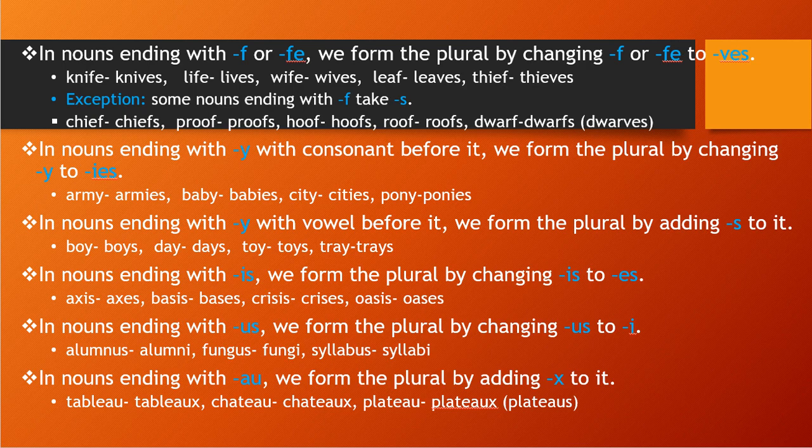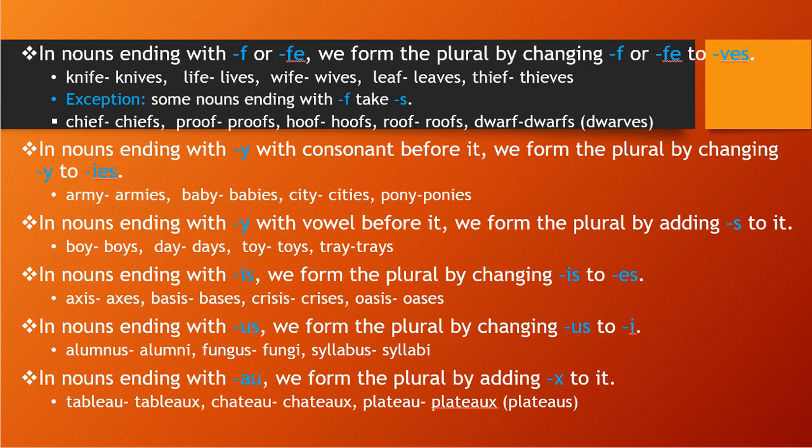So let's discuss the next point. In nouns ending with IS, we will change IS to ES. Whenever the noun ends with IS, see the example: axis, axes; basis, bases; crisis, crises; oasis, oases. See, I have changed IS to ES. You can easily understand how we can convert.